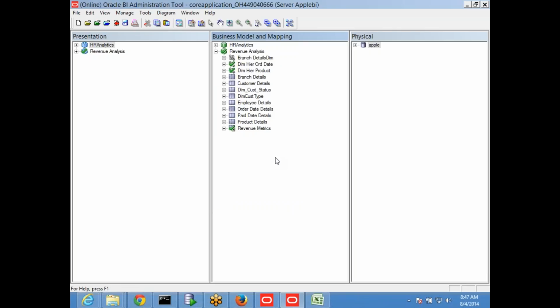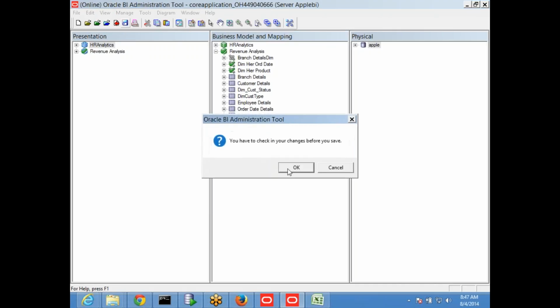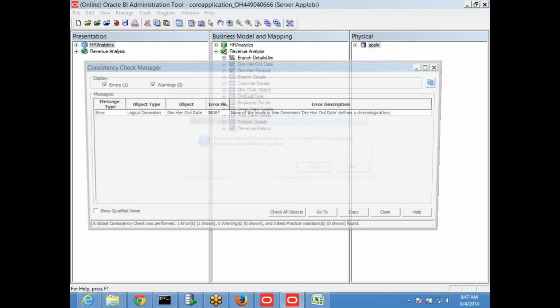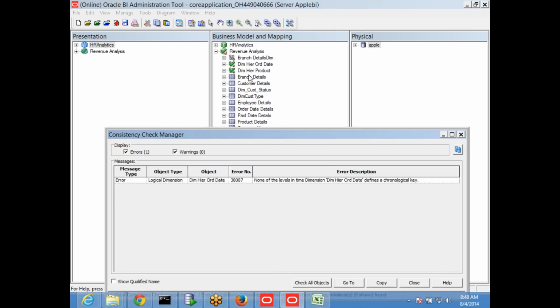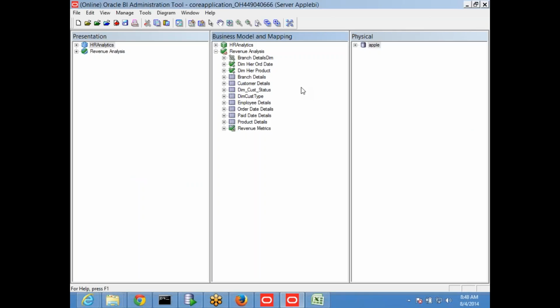Now once you select the hierarchy as a time, when you save you will get some warnings. This is also one question: none of the levels in the time dimension has a chronological key. You have selected this as a time, meaning the date dimension. Immediately OBIEE recognized it and says there is no chronological key. Whenever you select a hierarchy as a time, you have to select one of the levels as a chronological key.